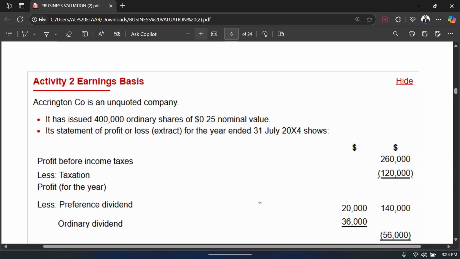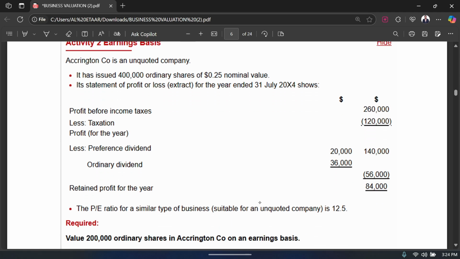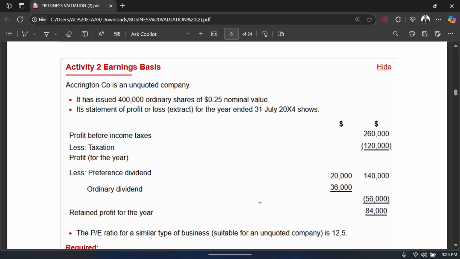Now this is activity number 2 that they have given on Study Hub. So let's have a look at this activity also. It says that Accredited company is an unquoted company, an unlisted company, the one which is not listed on the stock market. It says it has issued 400,000 ordinary shares of 0.25 nominal value. Its statement of profit or loss extract for the year ended 31st July 2004 shows profit before income taxes, which is 260,000, and then you subtract taxation from it, so you get your profit for the year.